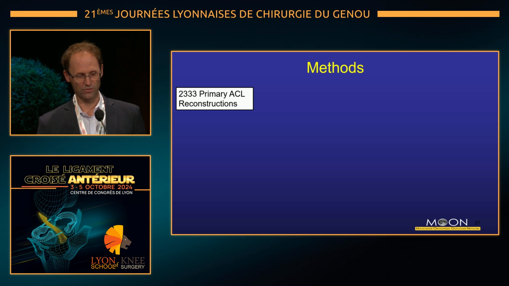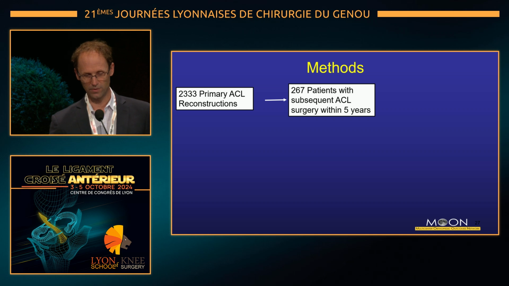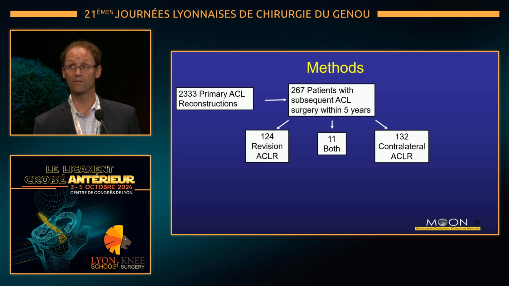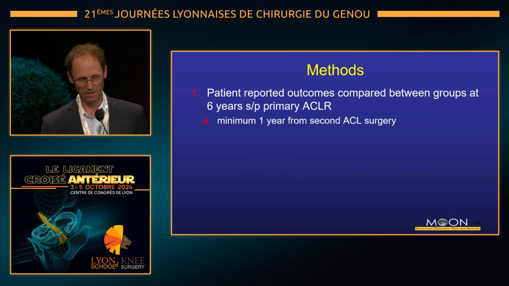We had, again, 2,333 primary ACL reconstructions, and we identified 267 of these who had a subsequent ACL injury within 5 years. This included 124 who had revision ACL reconstruction and 132 with contralateral injuries, and we excluded those unfortunate 11 who had both. We then followed these patients out to the 6-year time point after their primary ACL reconstruction and compared their patient-reported outcomes to determine which, in fact, was the worst second injury to have.